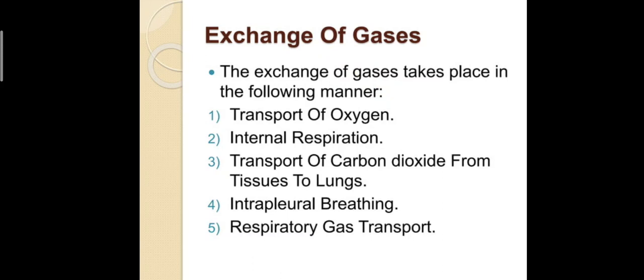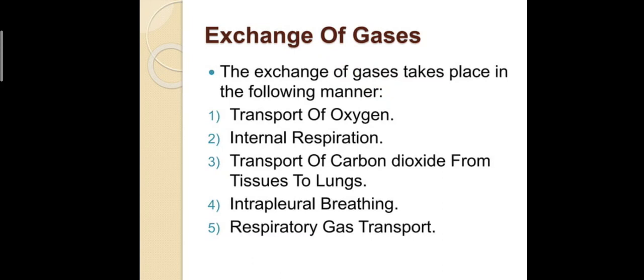The exchange of gases takes place. In what manner does the exchange of gases take place? It takes place in the following manner. First of all, the transport of oxygen and internal respiration occurs, and transport of carbon dioxide from tissues to lungs. Intrapleural breathing. The pleura is the outer covering of the lungs. The space between the lung and the outer layer is known as the intrapleural space, or pleural space. So it is known as intrapleural breathing.